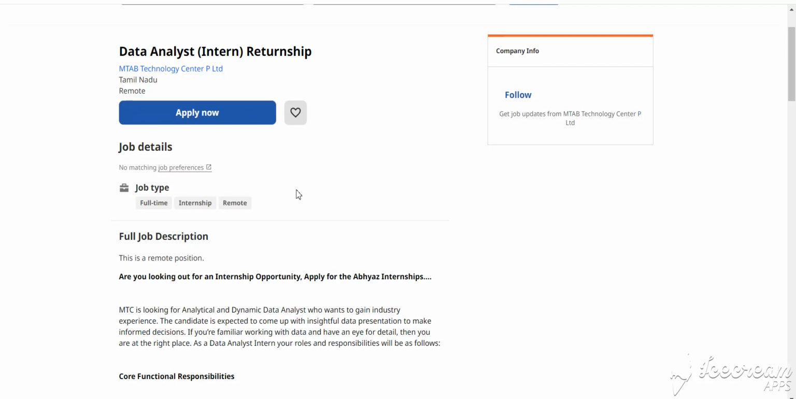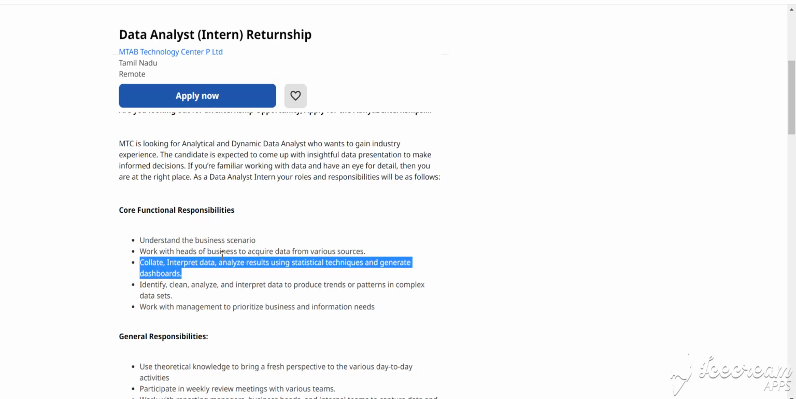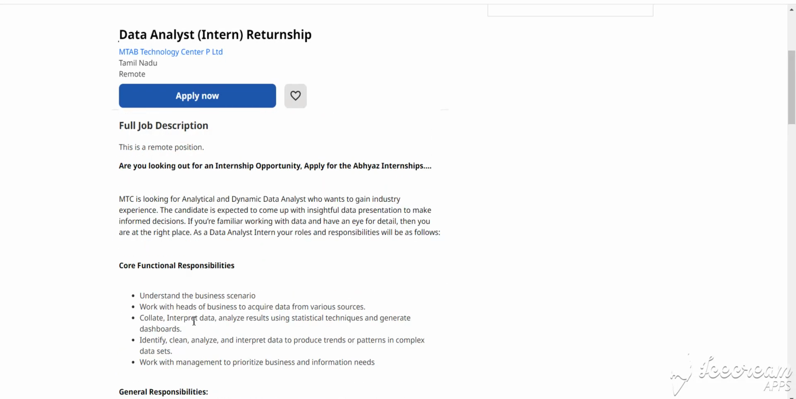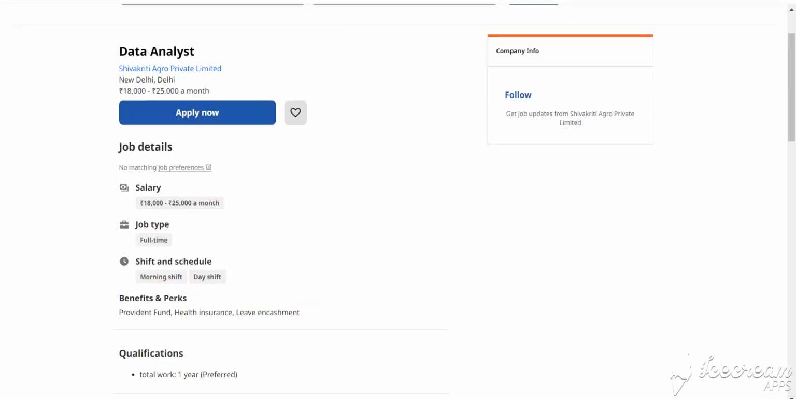Our next job is data analysis internship. This is for Tamil Nadu location, and also remote, meaning work from home. This is your responsibility and this is your company. How to apply for this job? You simply click apply now and fill in the details.